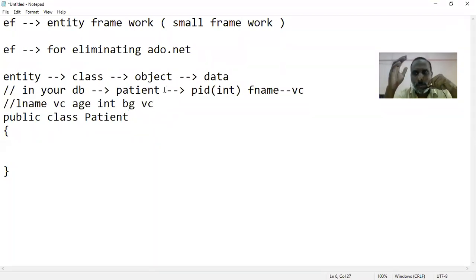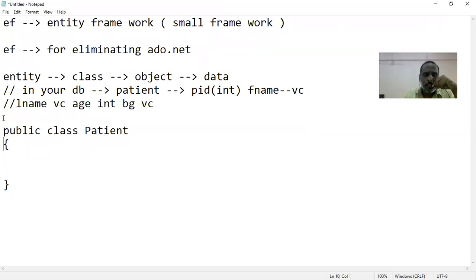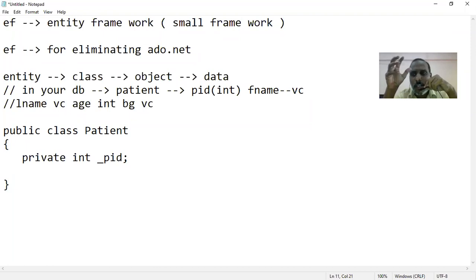The patient table can store n number of patients. Now my requirement is to create an entity for storing one patient's data. How will we declare the class? It is simple. One way is, for every column present in your patient table, declare a separate variable like this: private int underscore PID. The underscore is the industry standard for declaring a private variable. Then you will write public int PID.